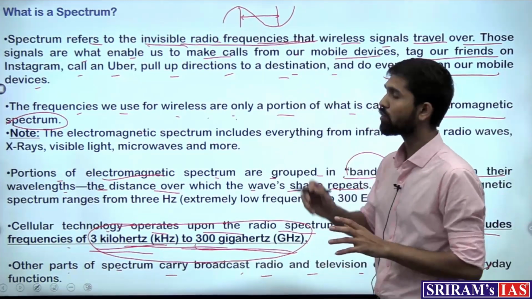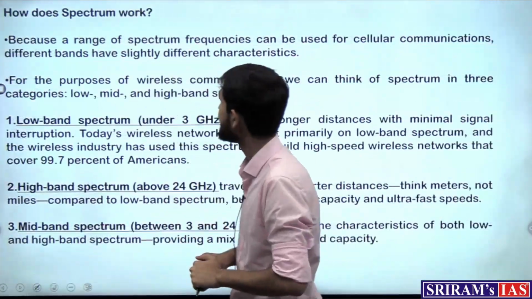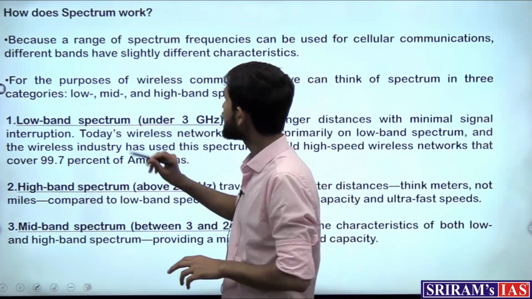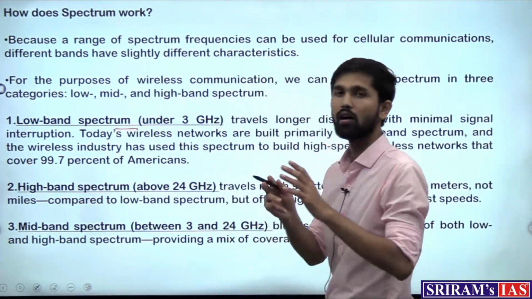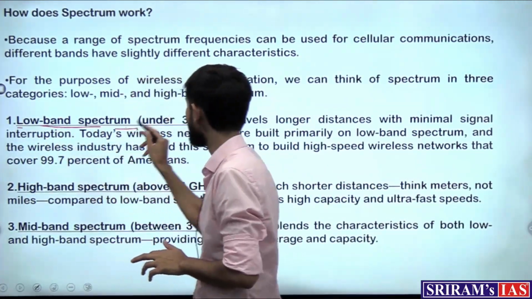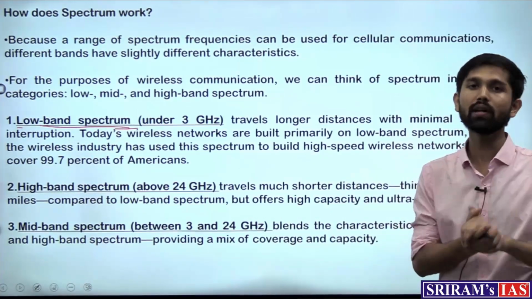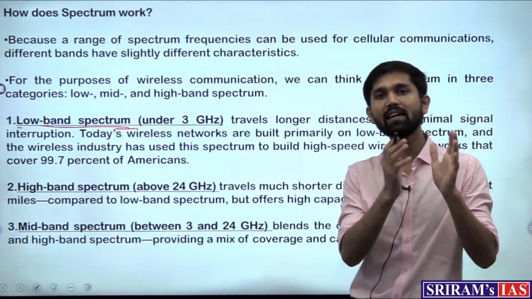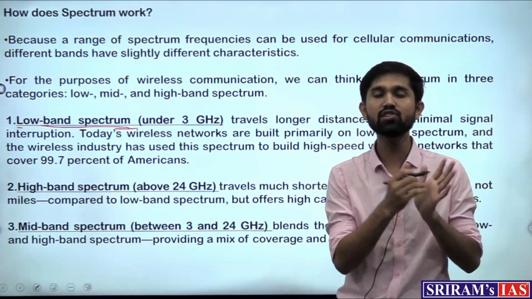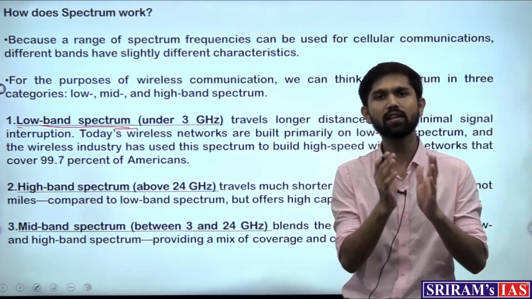Now coming to the auction, what are the different bands of these frequency waves? There are different bands of waves which are designated. First is the low band spectrum, which has waves lower in frequency. If they are traveling in the lower frequency range, they show certain characteristics, and the data gets transferred at a certain speed.